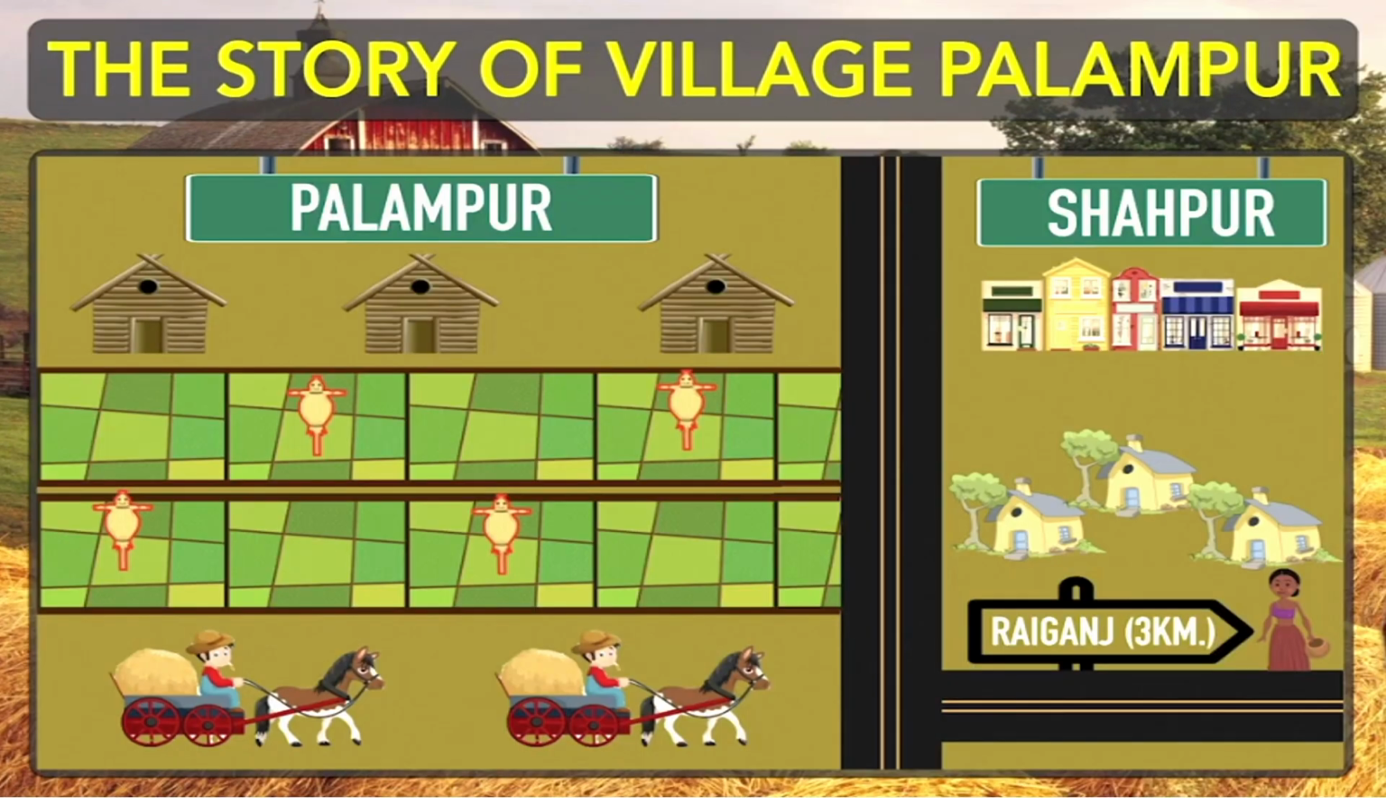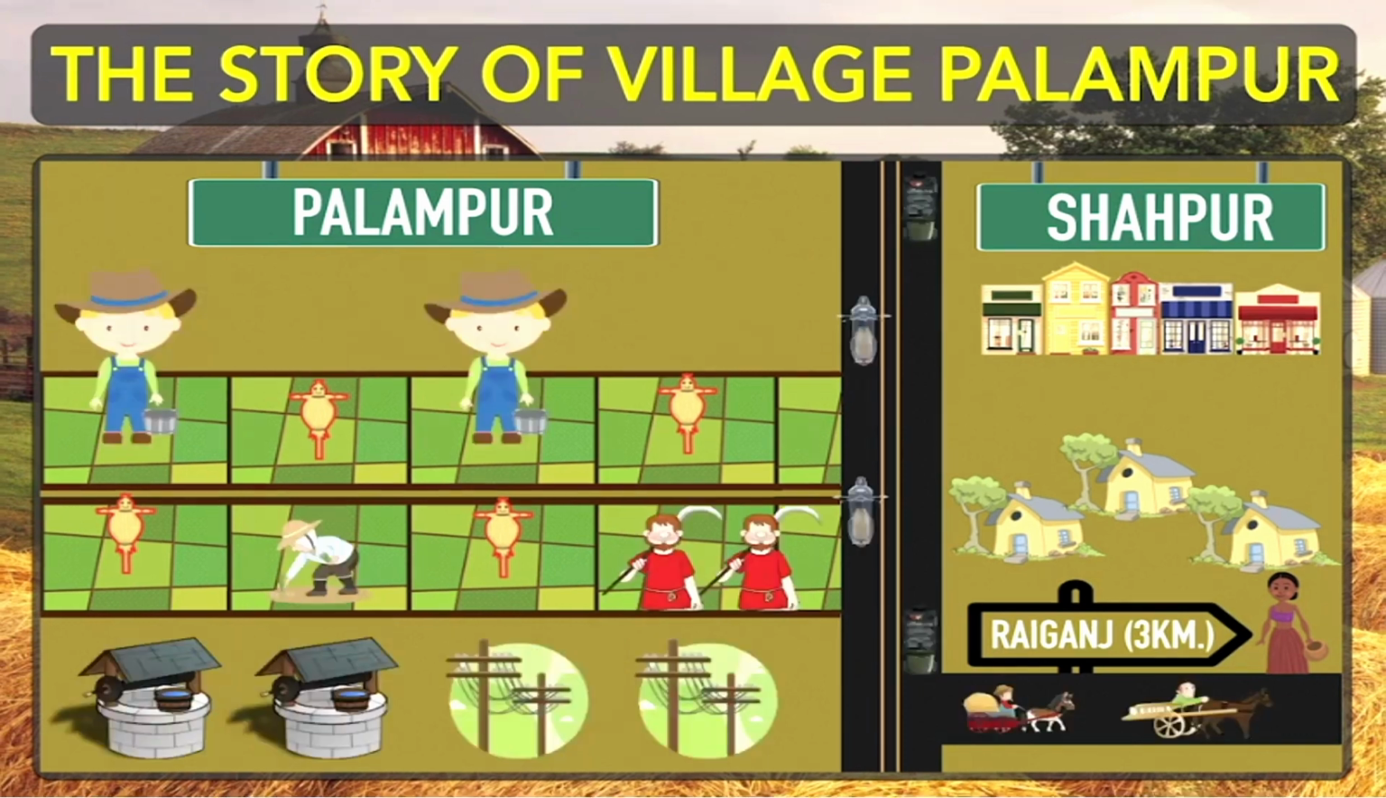So, dear students, as you can see on your screen, the village Palampur is a village which is well connected with the neighboring villages and towns. Raiganj, a big village, is 3 kilometers away from Palampur. An all-weather road connects the village to a small town there. Its name is Shahapur. Many kinds of transport are visible on the roads, starting from bullock carts, as you can see on your screen also.